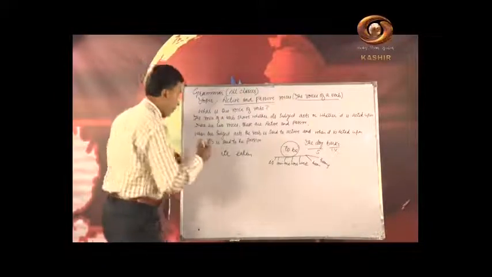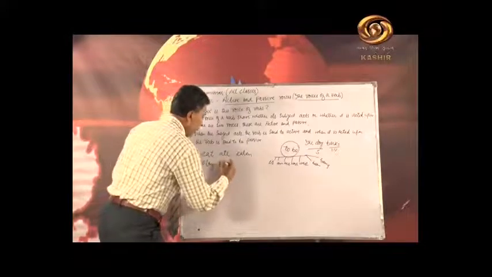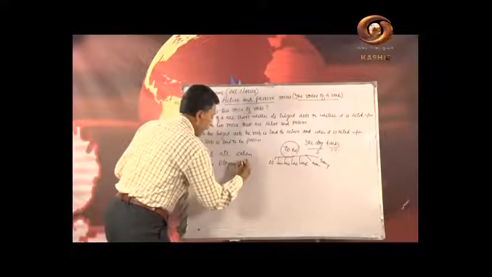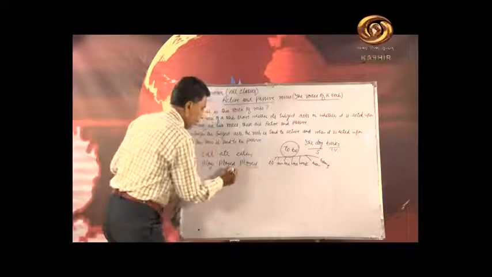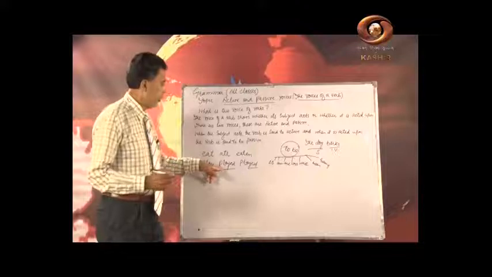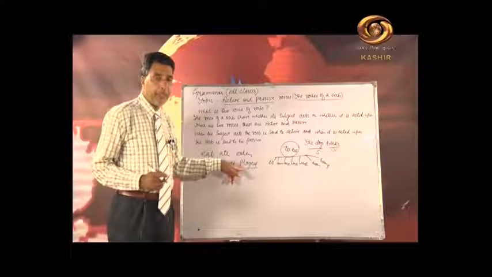Then if I write here play, it is played, and here it is played. Now the difference between this and this: in these two forms you find here played, and this is also played.